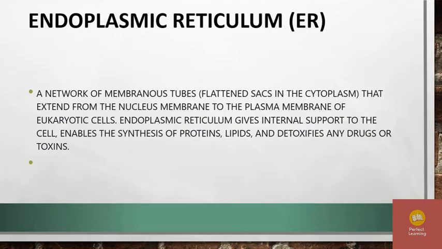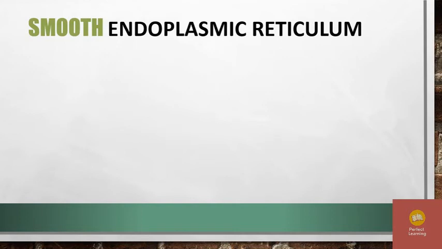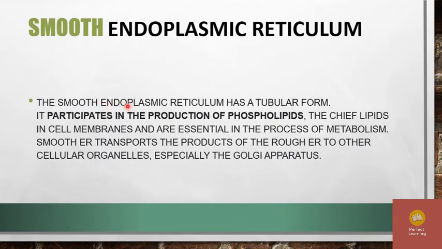Next, we will study the smooth endoplasmic reticulum. The smooth endoplasmic reticulum has a tubular form. It participates in the production of phospholipids, the chief lipids in the cell membranes, which are essential in the process of metabolism. Smooth endoplasmic reticulum transports the products of the rough endoplasmic reticulum to other cellular organelles, especially the Golgi apparatus.